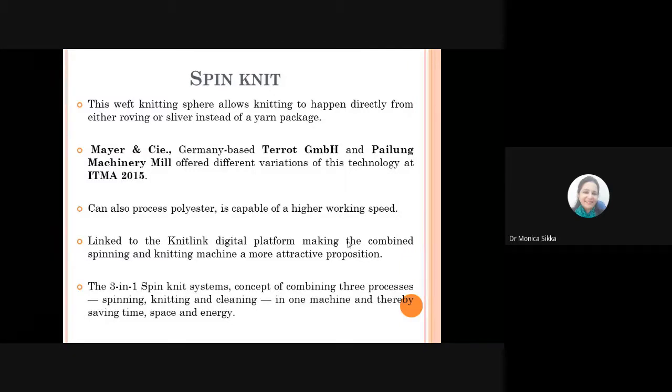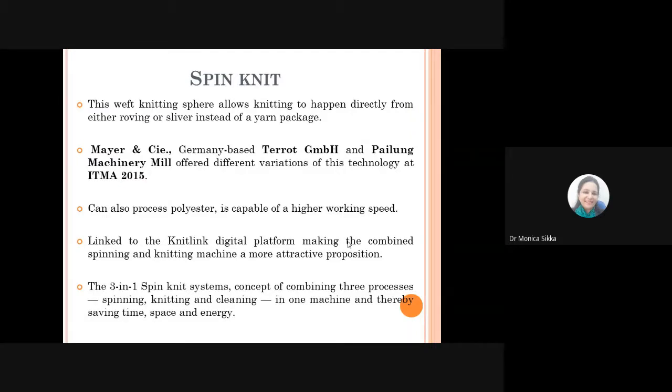Mayer and Cie bagged several awards for this type of development that they did, where all these 3 things are combined in one machine. And it is being used successfully by people for producing those kinds of jackets, if you have seen, where you have that fur kind of feeling on the inside of the jacket. So that is actually sliver knitting.